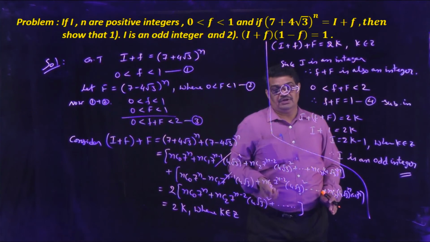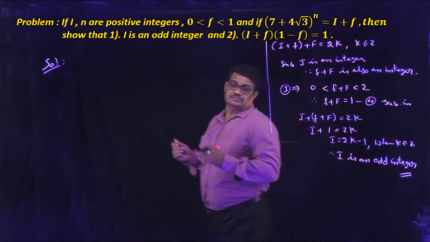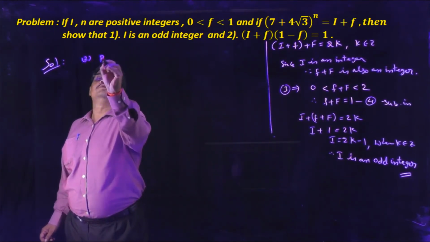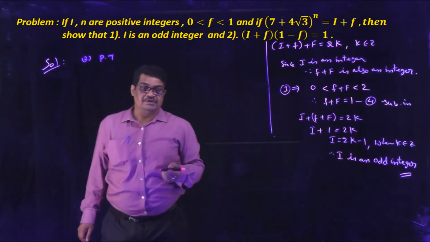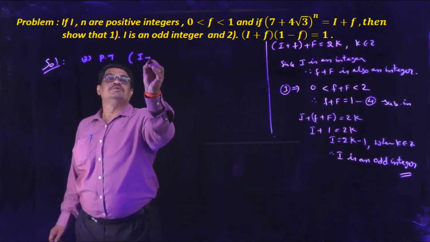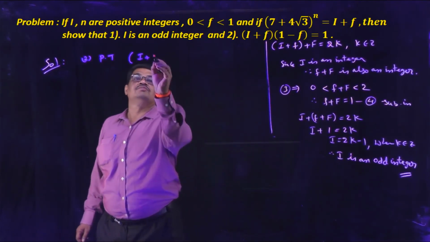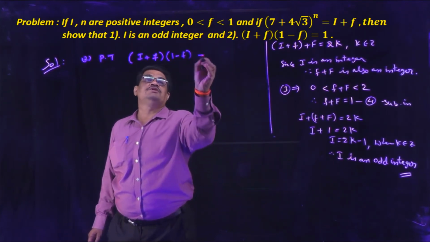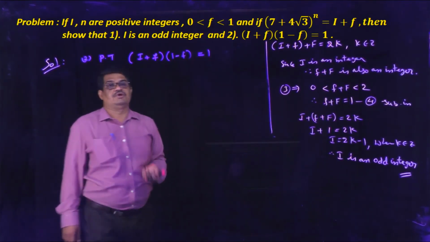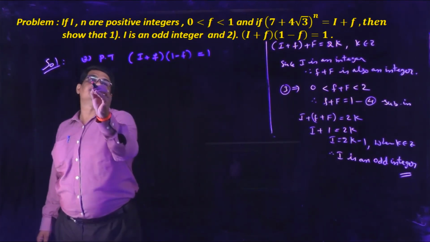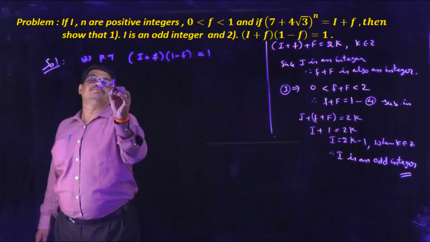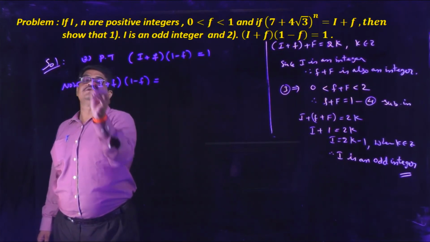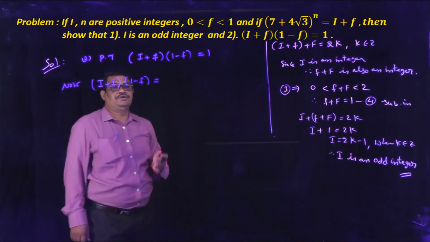Then we move on to proving the second result. What is the second one we have to prove? I plus f into 1 minus f is equal to 1. Now we are proving this one. Consider the term I plus f into 1 minus f.